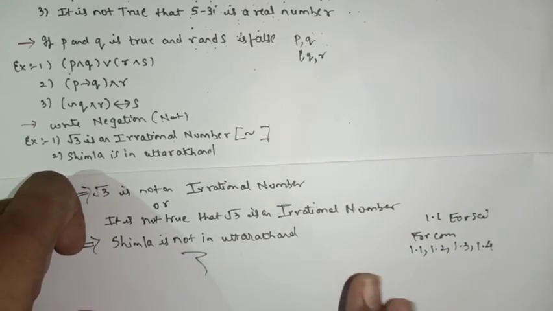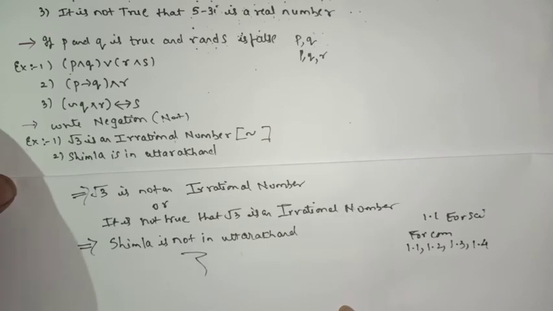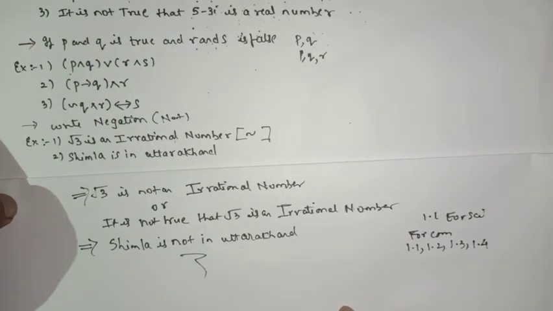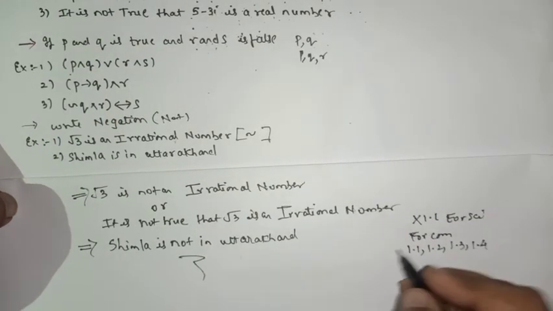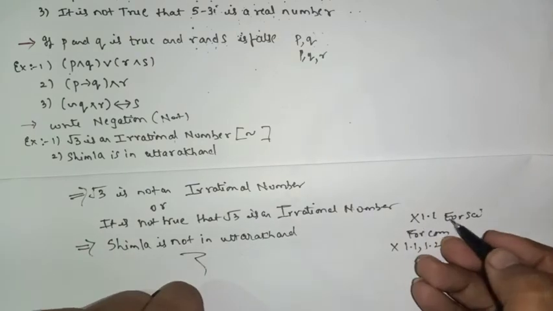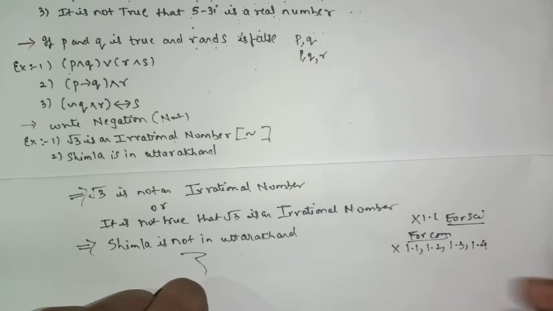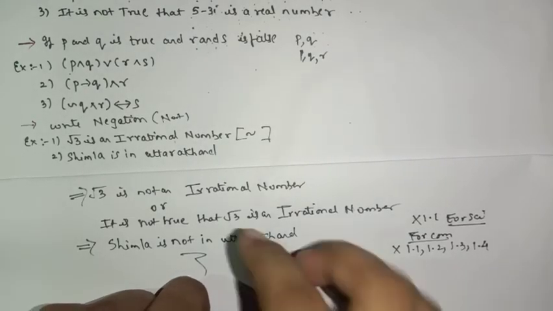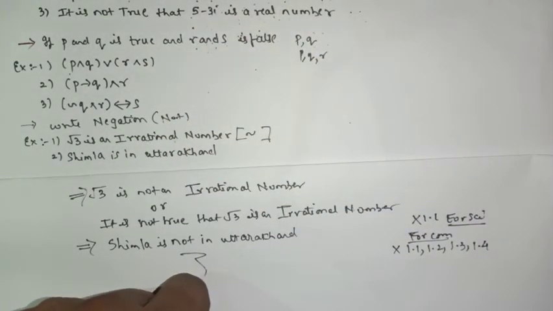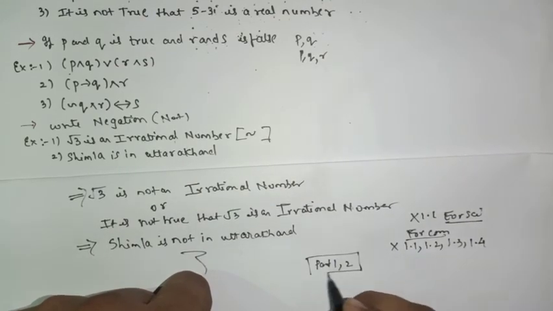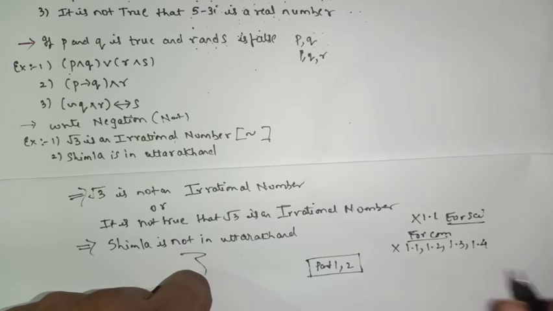One more thing I want to say: without knowing the concept of this sum, you cannot start with your exercise, whether it is exercise 1.1 for science, or for commerce 1.1, 2, 3 or 4. The concept is there in the part 1 and part 2 videos. Please go and see those videos. Without knowing the concept you cannot start with this sum.